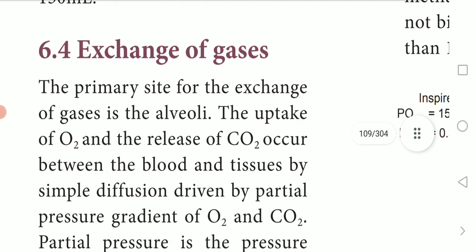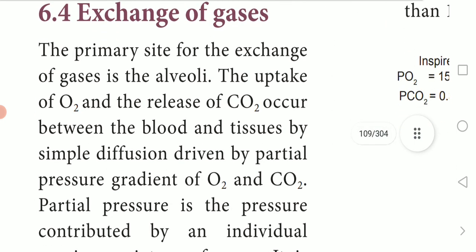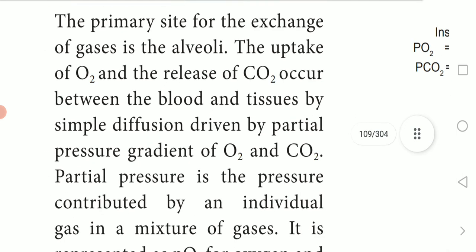The next one is about exchange of gases. Here, the primary site for exchange of gases is the alveoli. So, where are these organs located? Inside the lungs, the alveoli are present. Balloon-like structures, that is what we call alveoli.